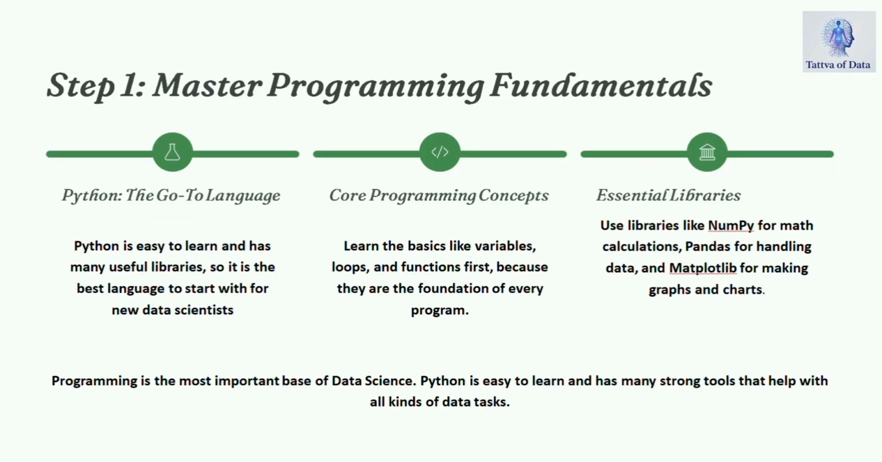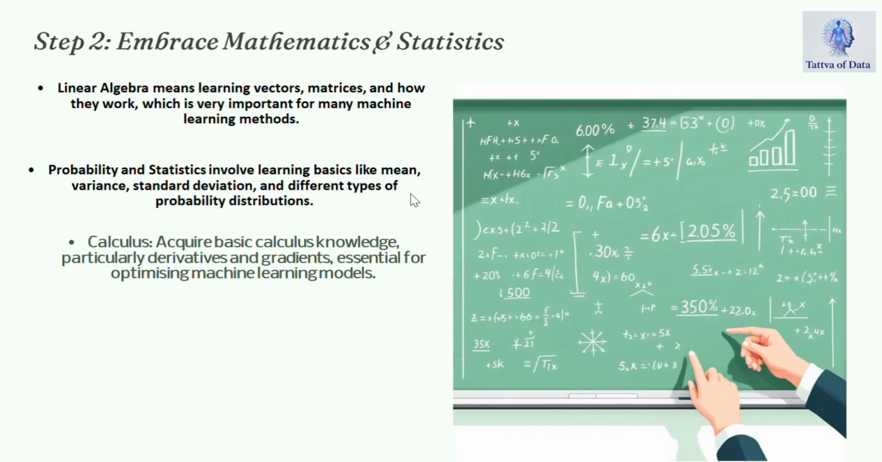The first step is to learn programming. The best language for data science is Python. Start with basics like variables, loops and functions. Then use Python libraries like NumPy for math, Pandas for handling data, Matplotlib for making charts. Programming is the foundation of data science.